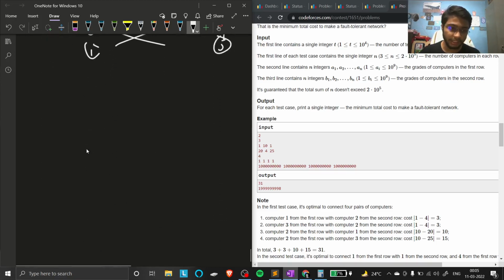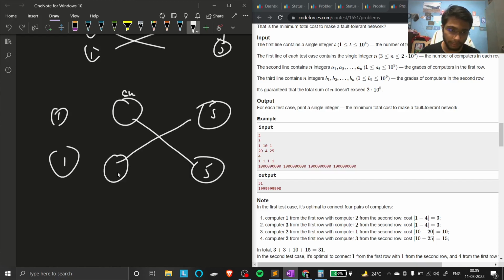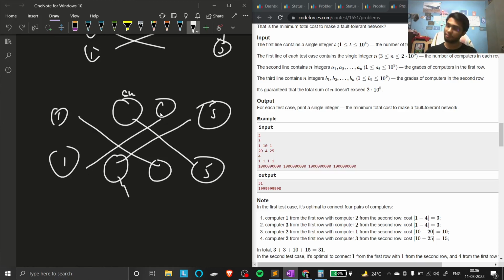And the last case is if none of these are possible. Then each corner connects with someone which gives the smallest difference. After that, you have to store all the sums in one vector and print the smallest one after sorting. So that's the thing.